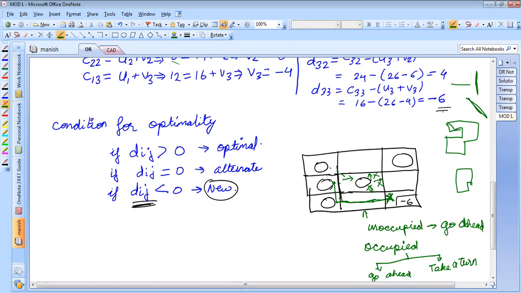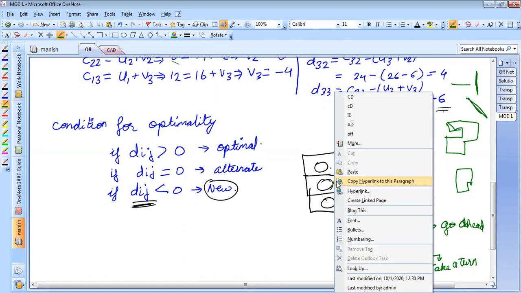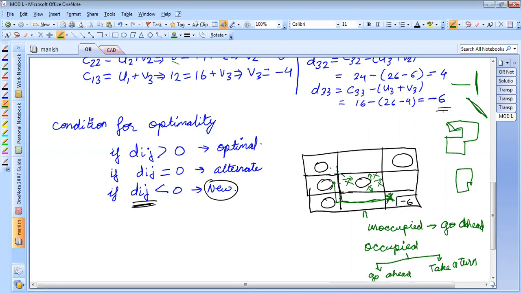If I cannot move anywhere from this cell, should I take this turn? No, sir. So if I do not take this turn, then from this cell I'll move ahead and reach this point.